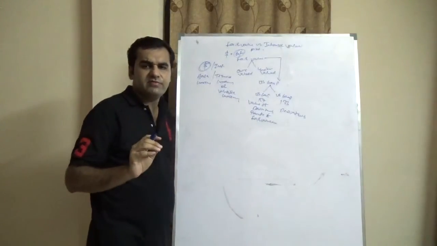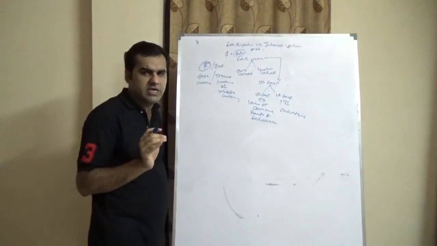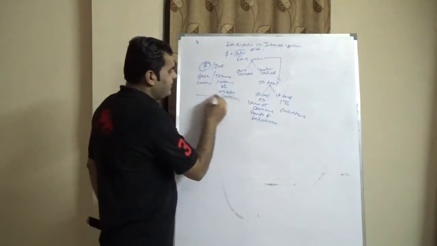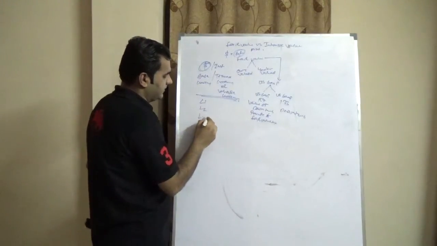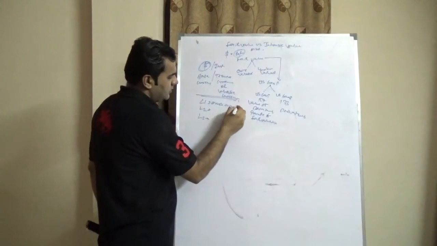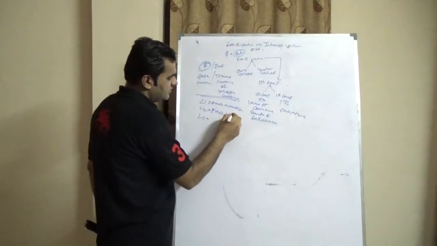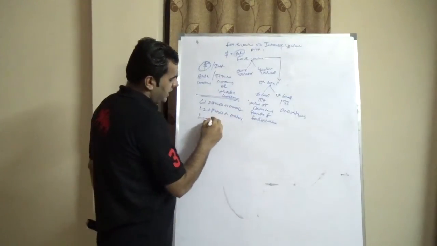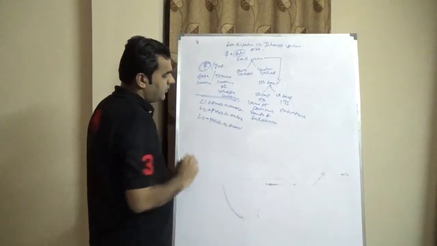Now FAS 157, or the valuation standard as per US GAAP, says that any fair value can be divided into three parts: L1, L2 and L3. L1 refers to mark to market, L2 refers to mark to matrix, and L3 refers to mark to model. What do you mean by L1?